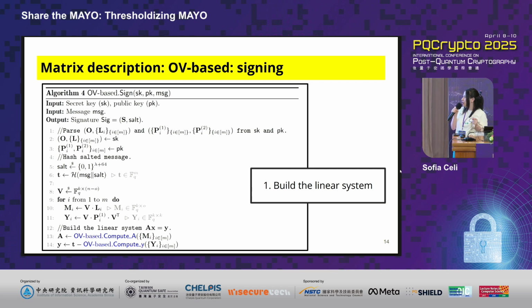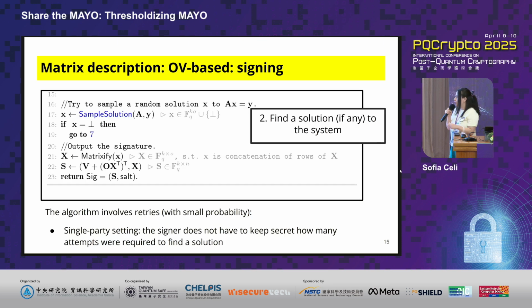First, you have the procedure in which you build a linear system by the choice of V. And then you try to find a solution if that solution exists. I already told you that in a single party setting, retrying is no problem, because it turns out that even if you're leaking some of the information, so for example, the fact that you're retrying, or the fact that some information didn't lead to a specific signature, there's no attack that can actually exploit this specific information leakage, which is great in the single party setting.